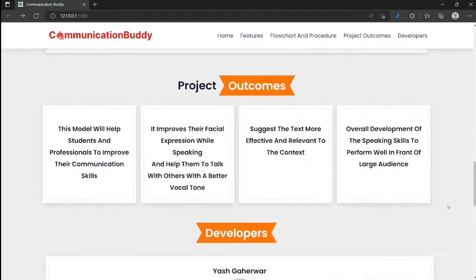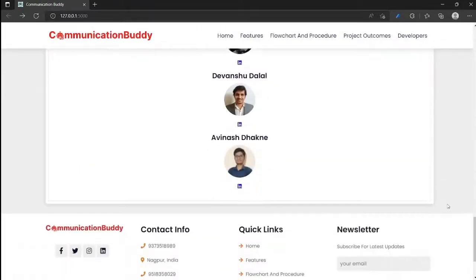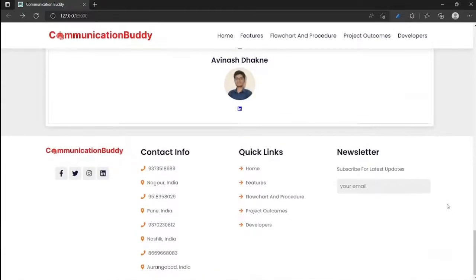The next is the project outcomes. This model will be helpful for students while speaking as well as in developing his vocal tone as well as giving him relevant text according to his speech. These are the developers of our project, and this is the relevant text or the contact info of the developers.